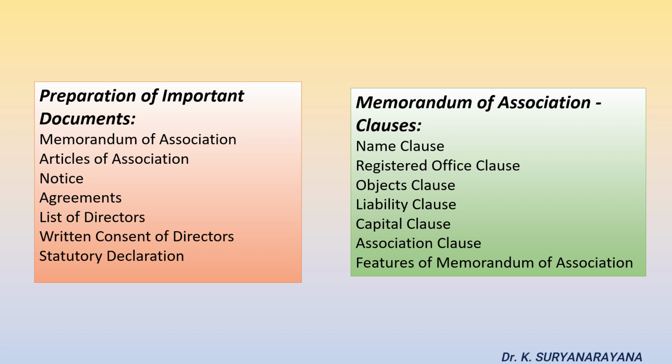Capital clause. The Memorandum of a company limited by shares must state the authorized or nominal share capital, the different kinds of shares and the nominal value of each share. A company's memorandum involving a share capital must represent the amount of the share capital with which the company is going to be registered, and also the division made into shares of fixed amount. A company's capital with which it is to be registered is termed as registered, authorized or nominal capital. A company should issue the shares as per the memorandum and is not liable to issue more shares than they are actually authorized.